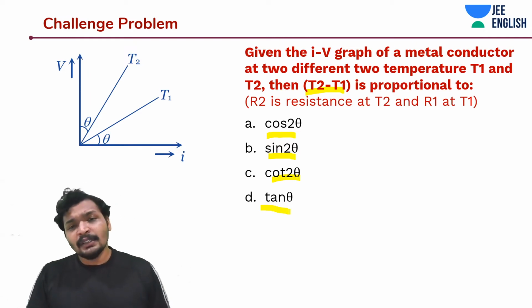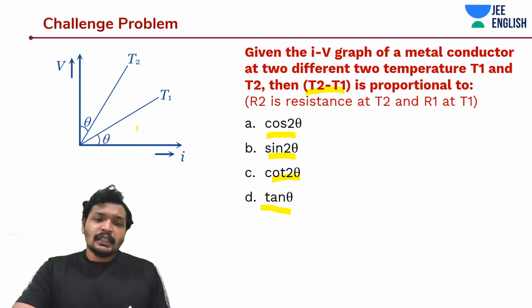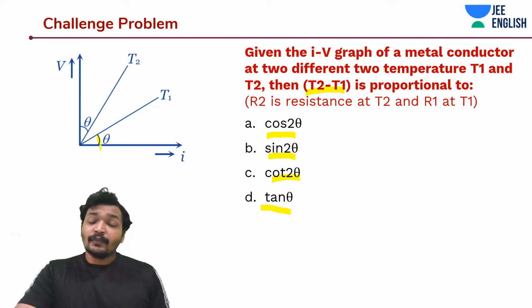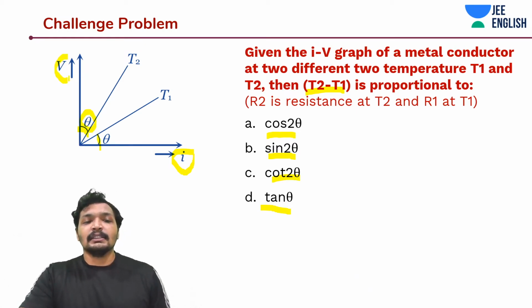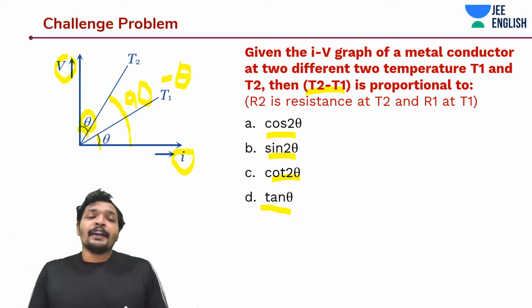A little mathematical question. So see, at temperature T1 it has an angle theta with the I-axis, or with the current axis. Whereas at temperature T2 it makes an angle theta with the voltage axis, which means it is making an angle 90 minus theta with the current axis. Okay students, pretty simple. Now we need to find the relationship for T2 minus T1.